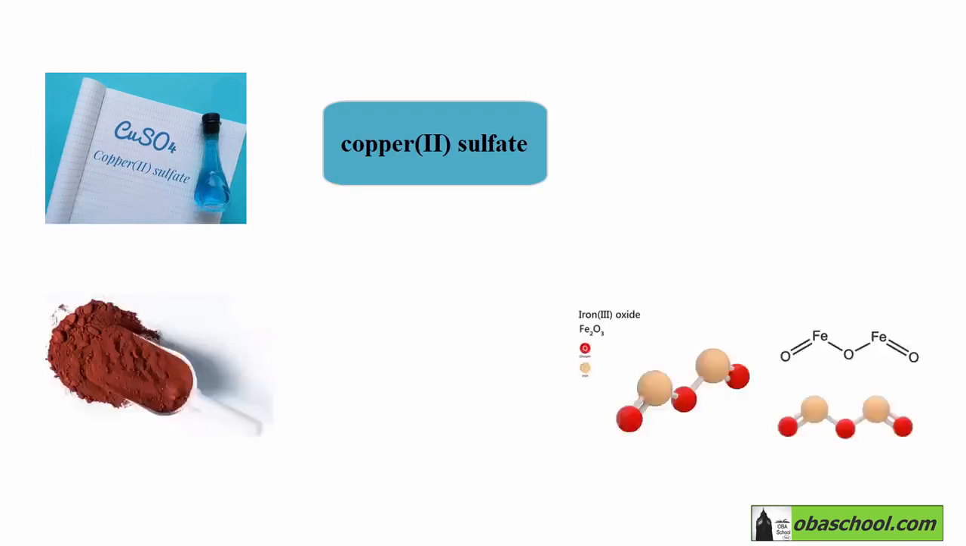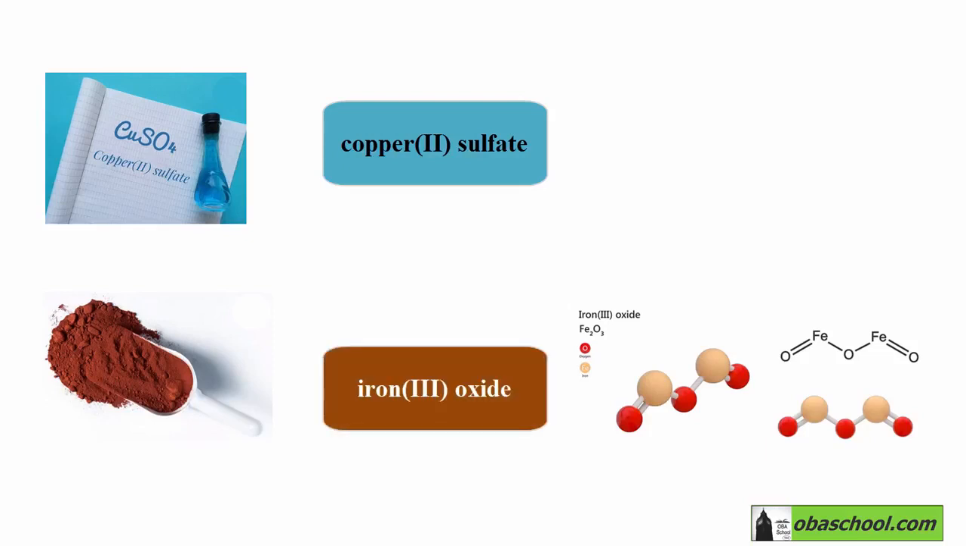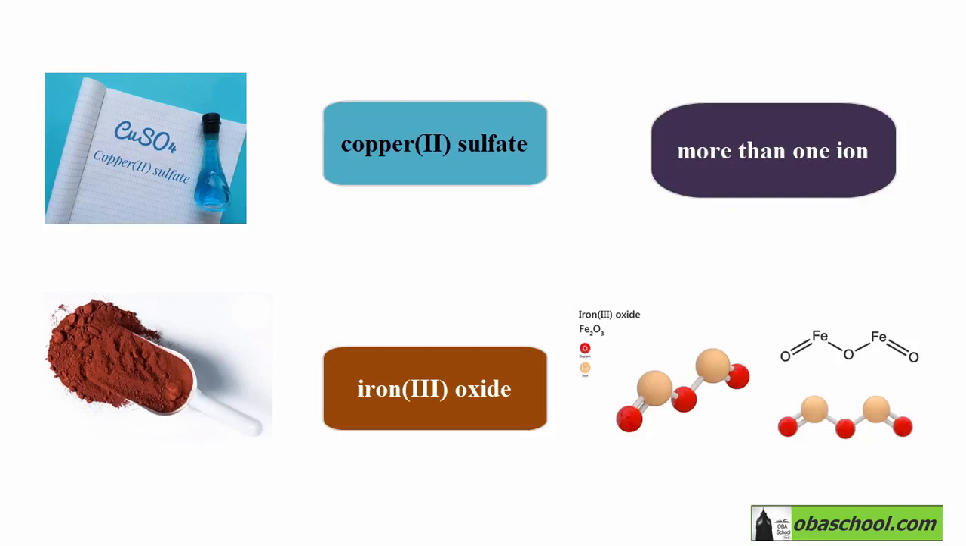You may have noticed that the name of a compound containing a transition element usually includes a Roman number. For example, we have seen copper 2 sulfate. So notice the Roman number 2 after copper, which is the transition element. Or another example is iron 3 oxide. Notice also the 3 over here after the name of the transition element, which is iron. Why do we need to use these Roman numbers? This is because the transition elements can form more than one ion. So to differentiate between these ions, we will use these Roman numbers.